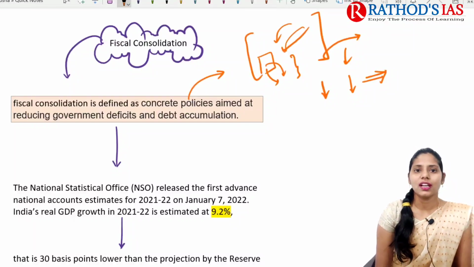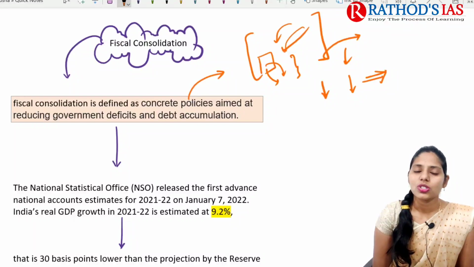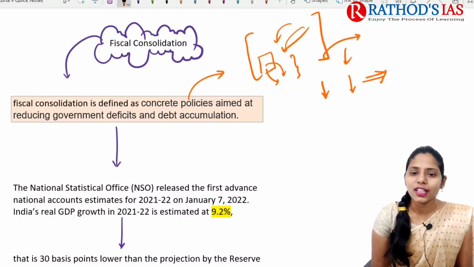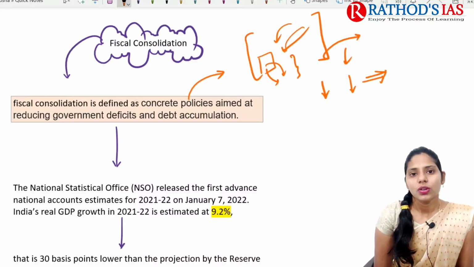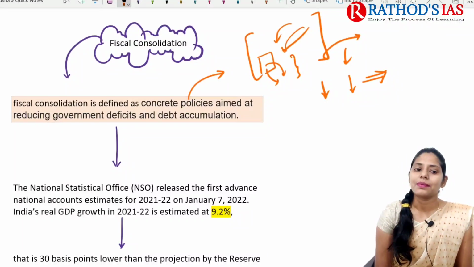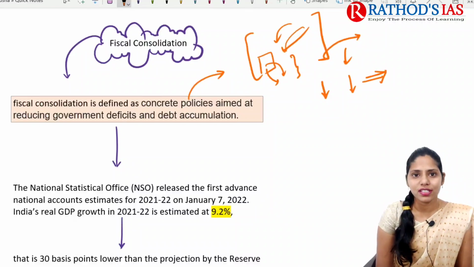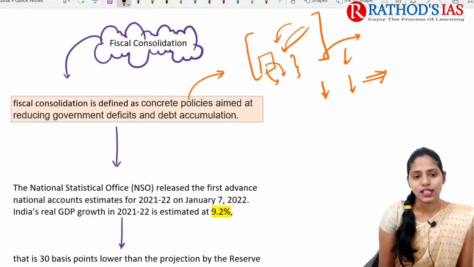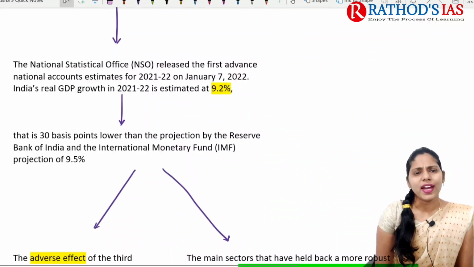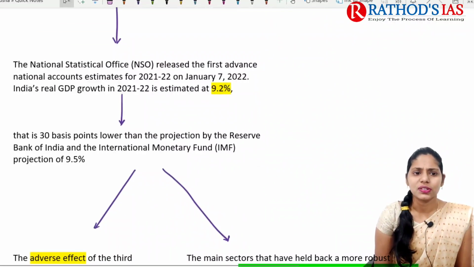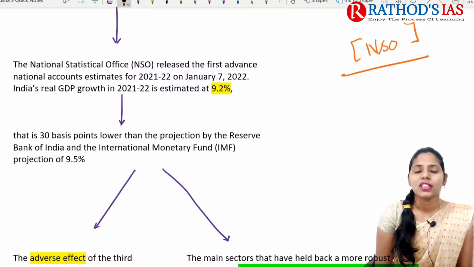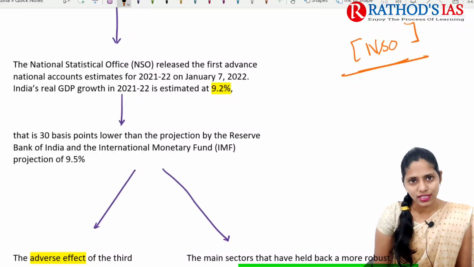So if you are talking in a larger perspective regarding government, what is this fiscal consolidation? It is nothing but the concrete policies that mainly aim at reducing the government deficit and debt accumulation, and those are called fiscal consolidation. So why is this fiscal consolidation in the news now? Because NSO, National Statistical Office, recently released National Accounts Estimates of 2021 to 2022.